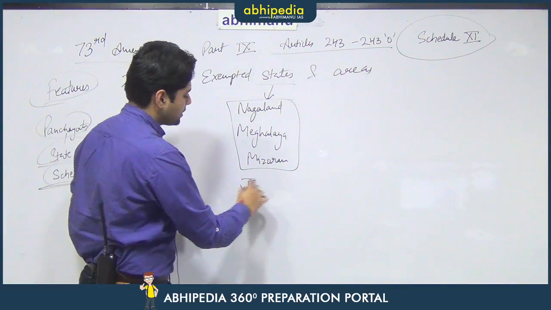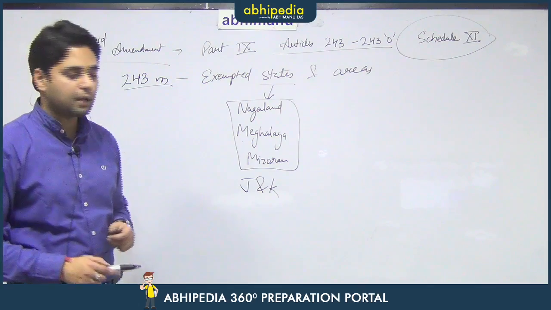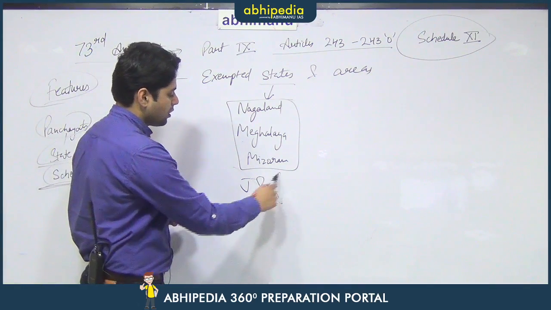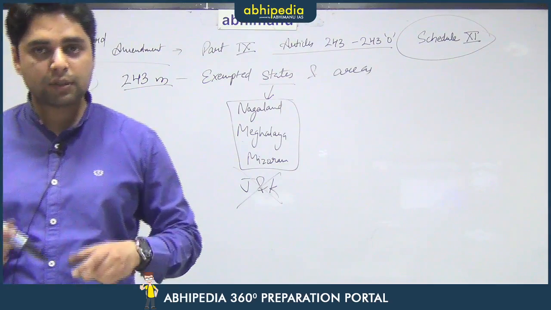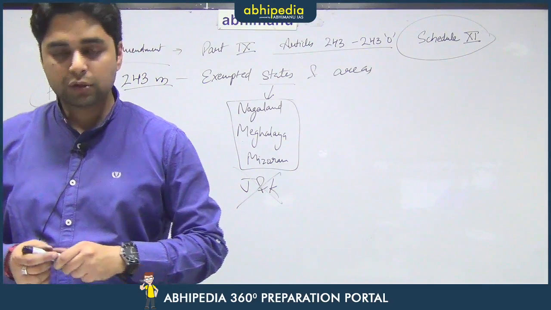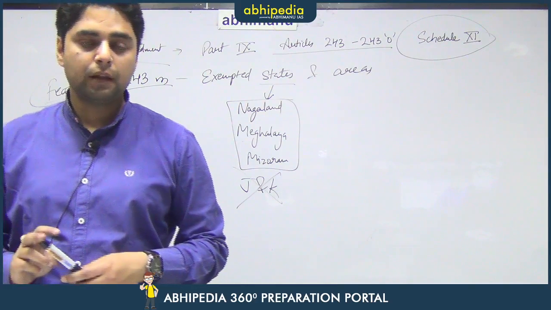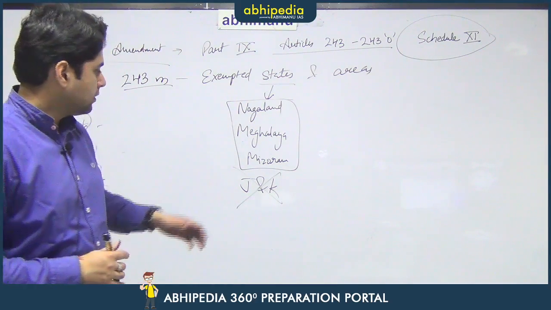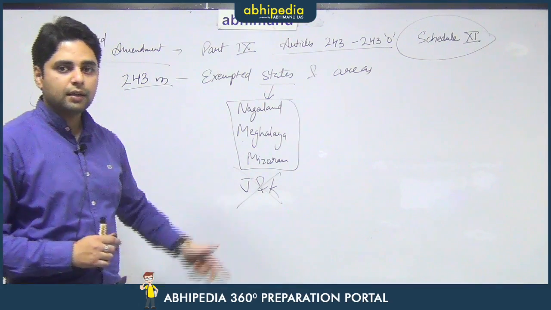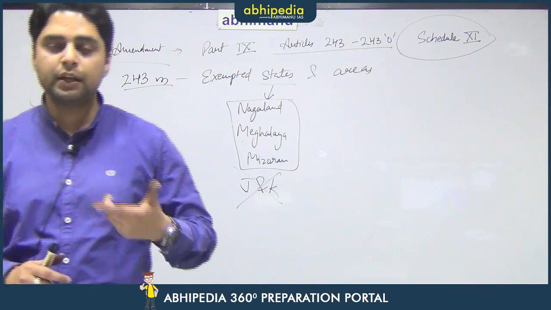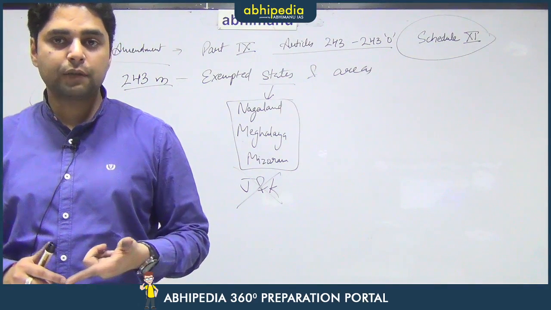Earlier, the state of Jammu and Kashmir was also one of those states where this amendment was not applicable, but now it is no longer a state. Therefore, in Jammu and Kashmir now the 73rd Amendment is applicable. So, this was a statement made by the Union Home Minister Amit Shah in the Parliament that the 73rd Amendment is not applicable in the state of Jammu and Kashmir. That is why there are irregular elections, that is why there is no financial devolution, that is why there is no development in the villages of that particular state.